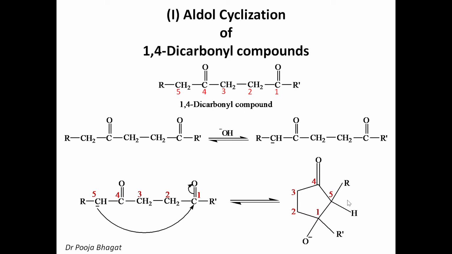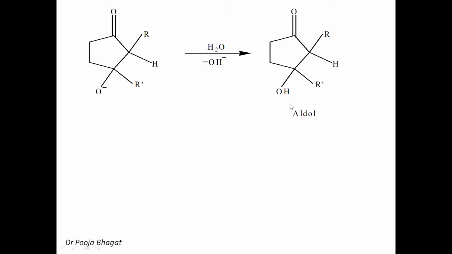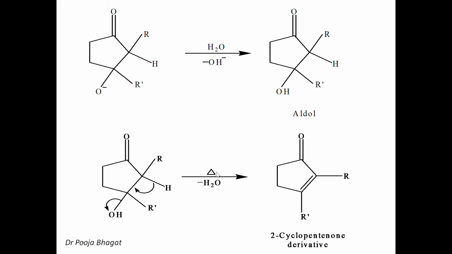Okay. Now next, what is the next step? This O negative will take a proton from the water molecule, the water molecule gets converted into hydroxide ion, and this O negative will get converted into OH. So this is how aldol is formed. Okay. And now aldol, when you heat it, dehydration takes place.